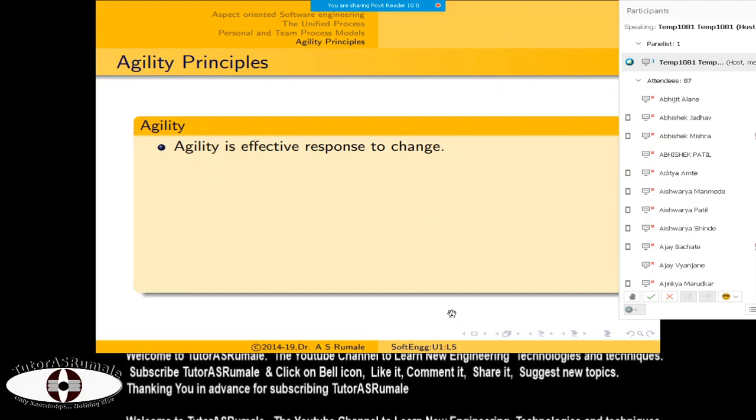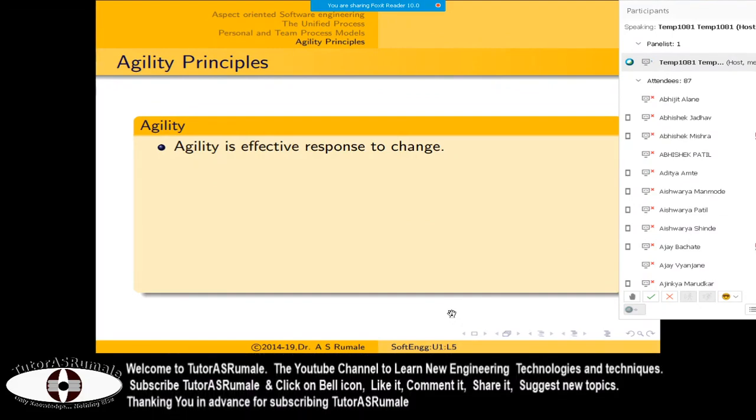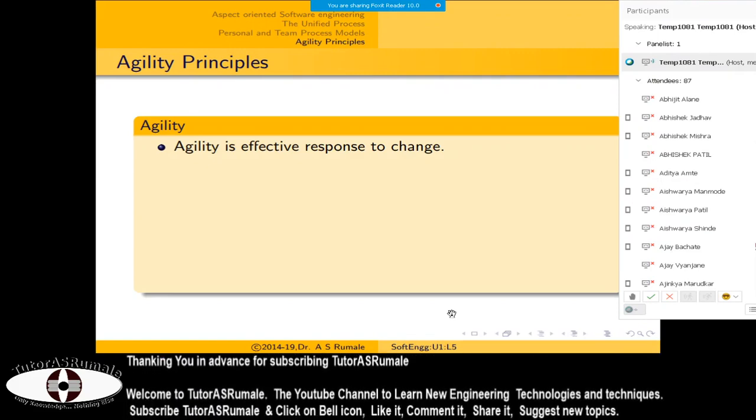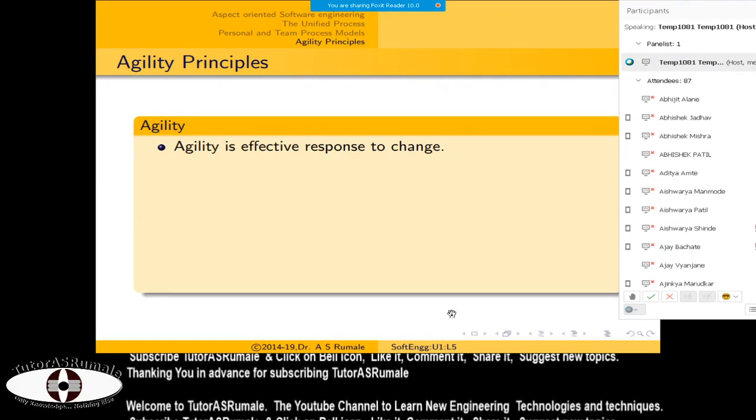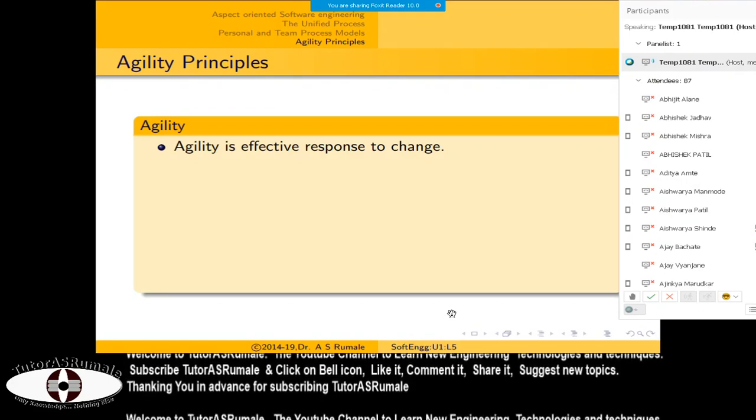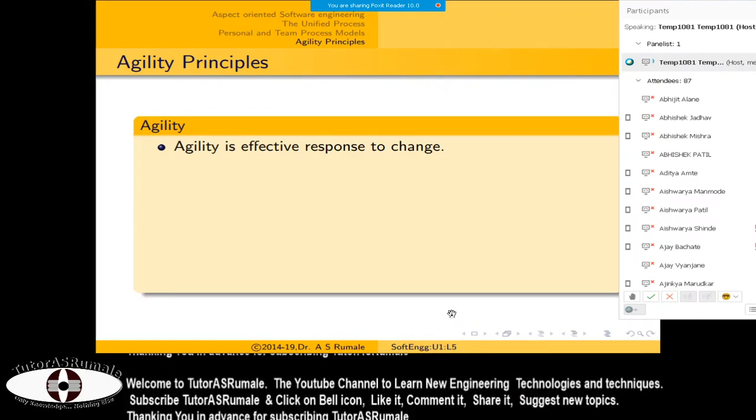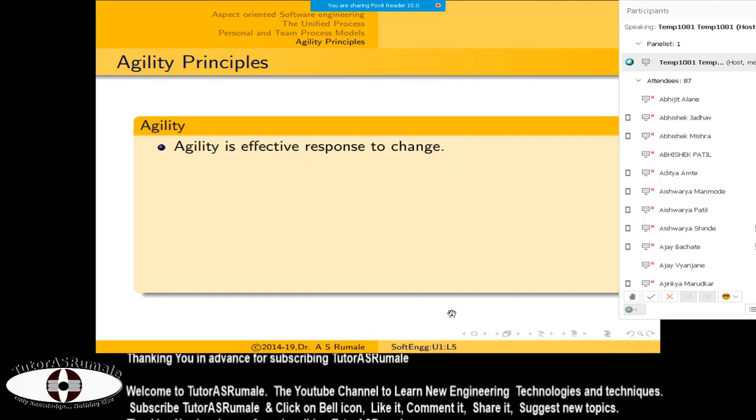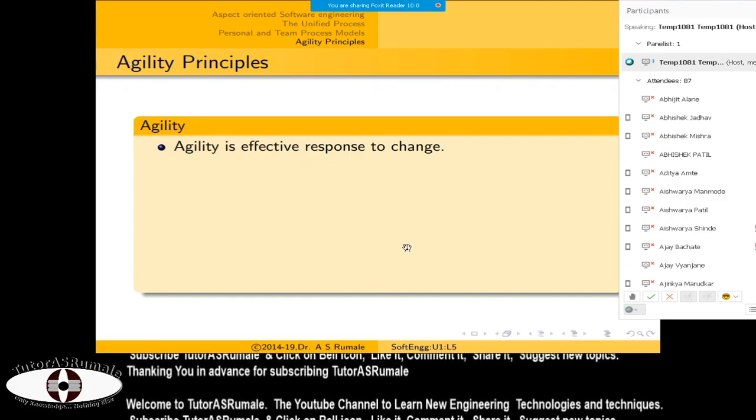Now we are going to see the agility principle, the last part of today's lecture. It's already 12:11, and I think we are going to take a few more minutes. So by 12:30 or maybe 12:40, five or ten minutes plus or minus, we are going to cover this.